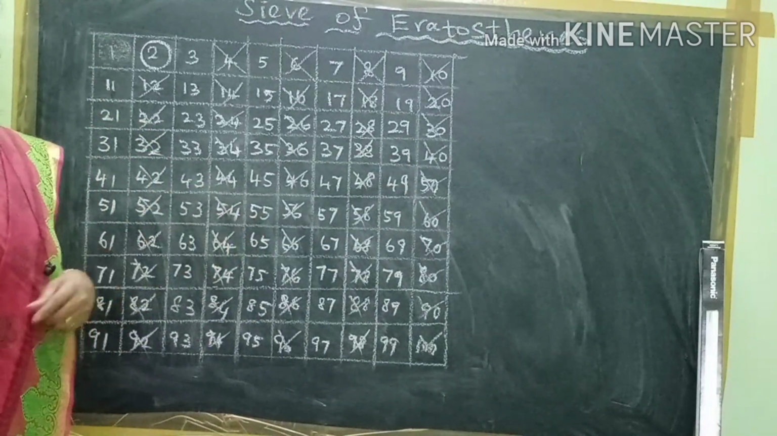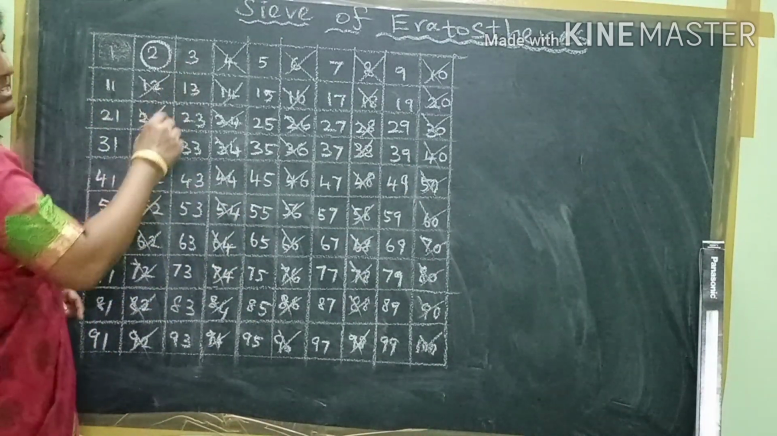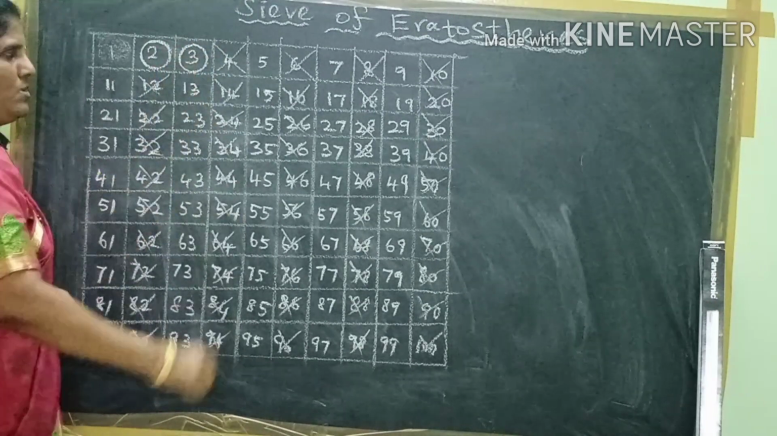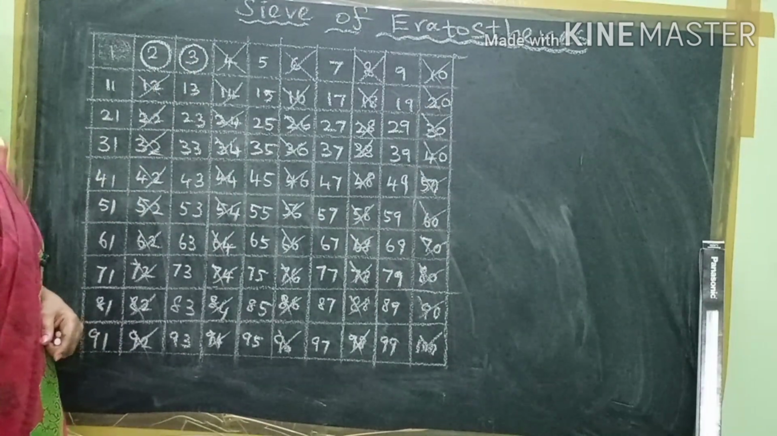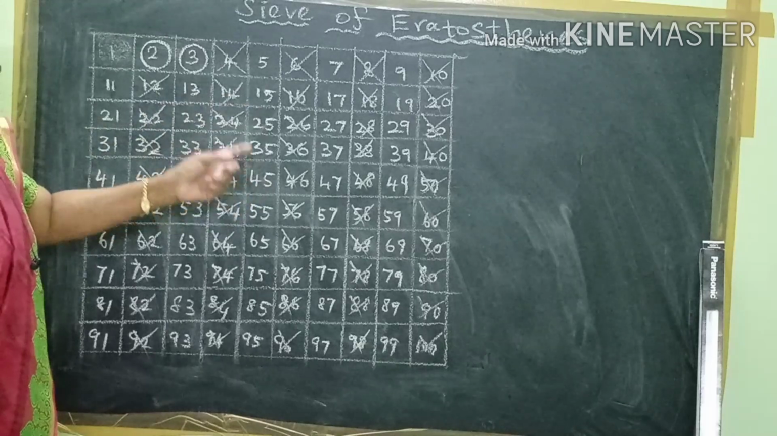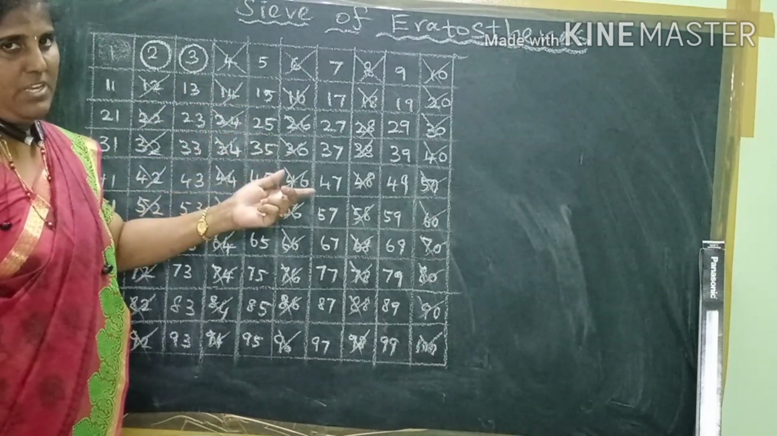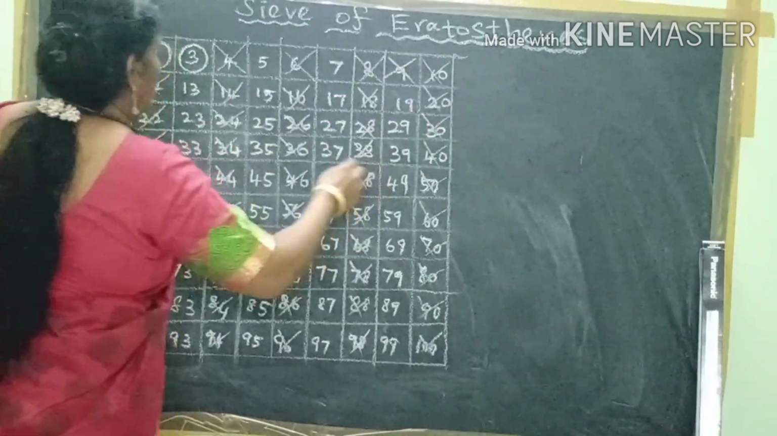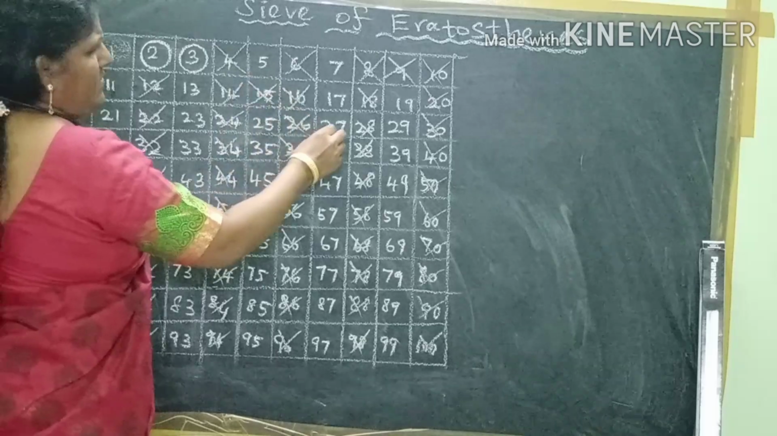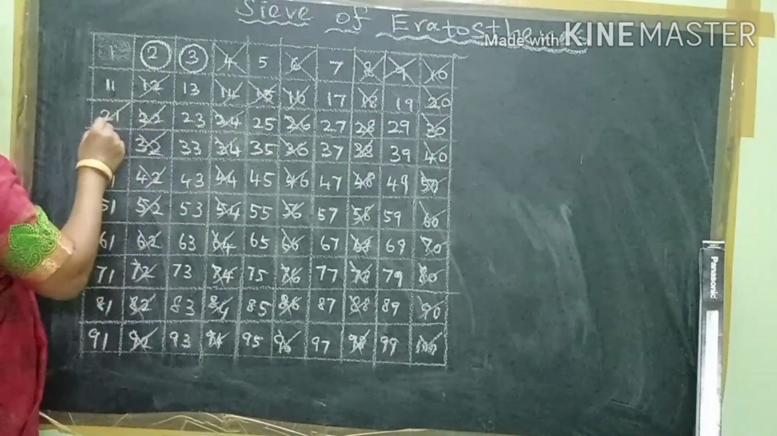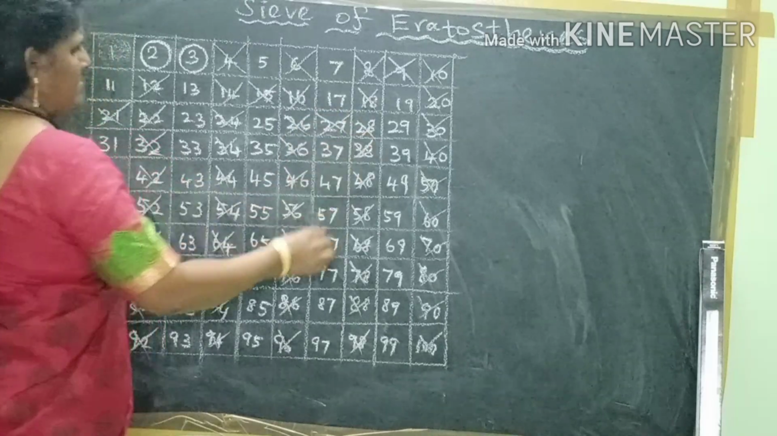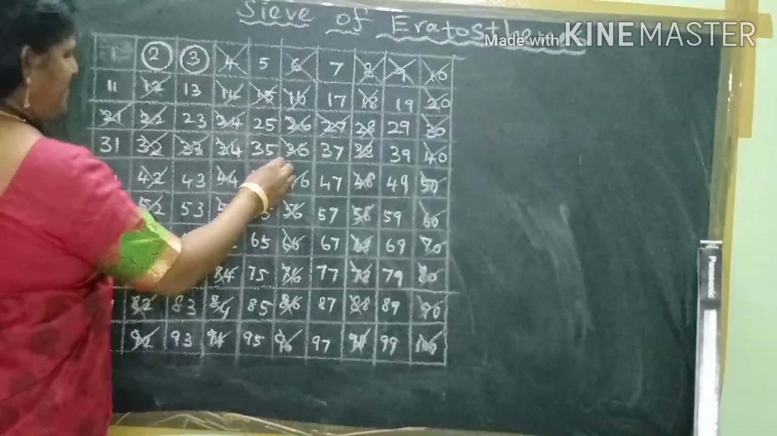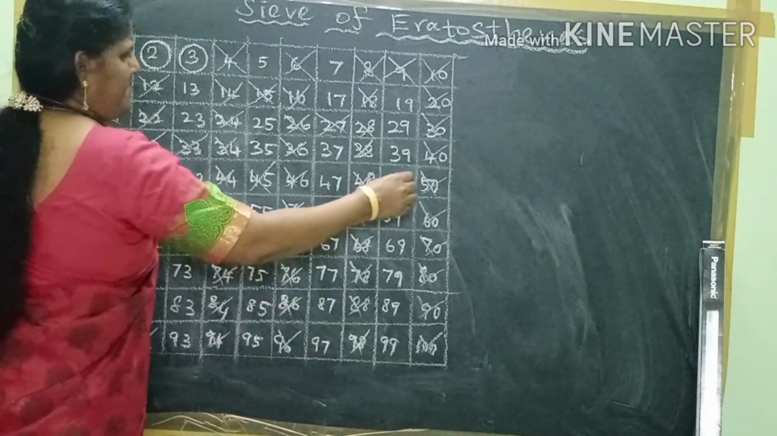That is, the even numbers. Next is, see the 3. 3 is a prime number. So, now we insert it. Next, whatever remains in the numbers, if you know the multiples of 3, you just cross them out. See, in the first row, 3 3s are 9. Next row, 15. 3 5s are 15. In the next row, 21. Then 27. Then 33. Then 45.